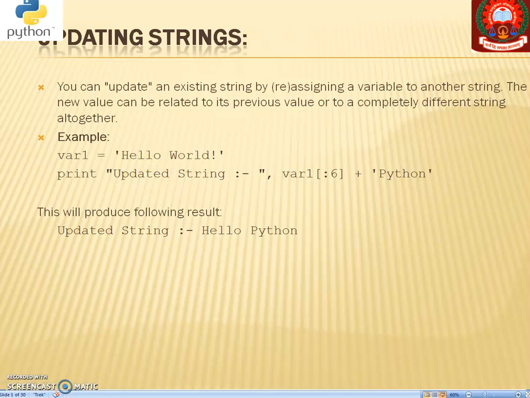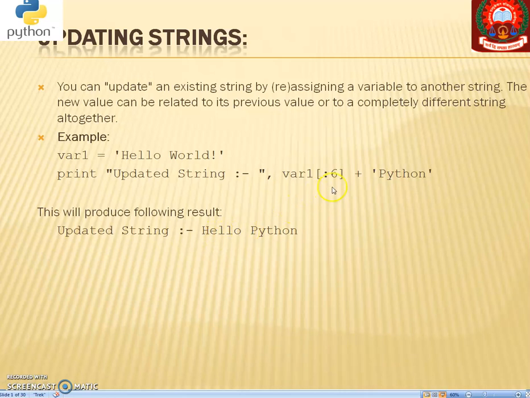It will take the characters up to the 5th, means 0 1 2 3 4 5, up to the space, and this one will be 6.